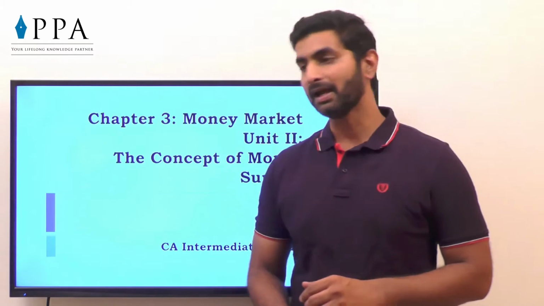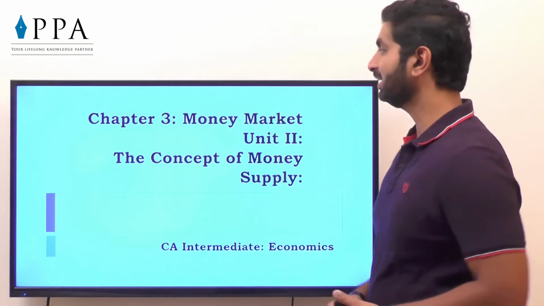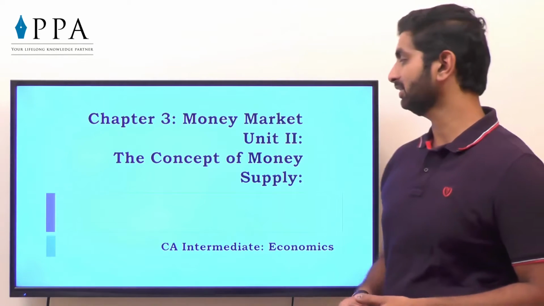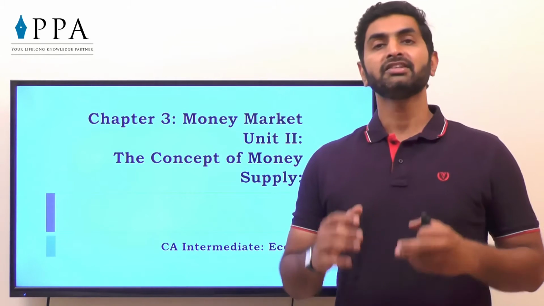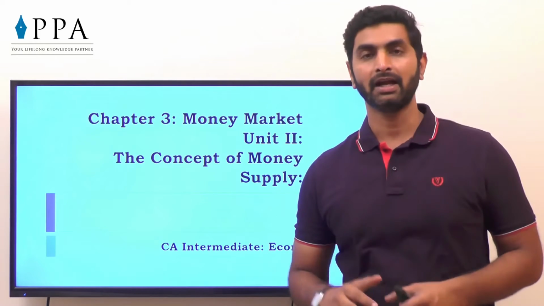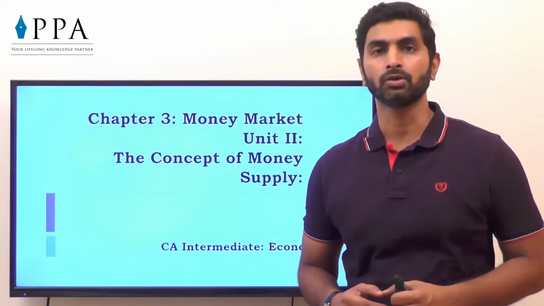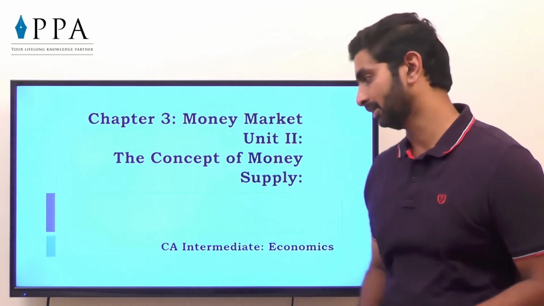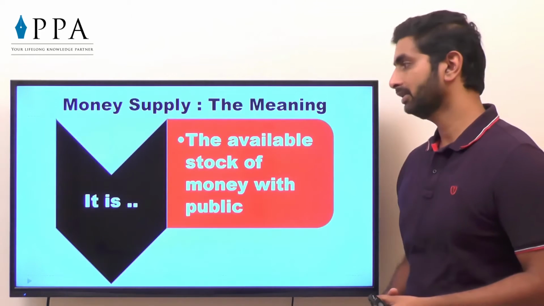So after going through the demand for money in the earlier unit, now let's go towards the supply of money, which is the second unit of chapter number 3, Money Market, unit 2, the concept of money supply. This chapter will give an idea about how the supply is decided and how government plays an important role in making the supply as well as controlling the supply in the market. So let's start with the money supply, the main.